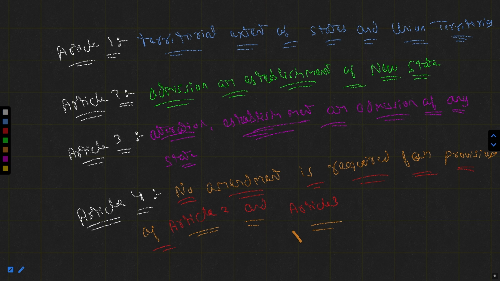So here you can see the clear picture. Got it? So why is it said that no amendment is required for the provisions of Article 2 and Article 3? Because Article 1 is in the Constitution, which carries the territorial extent of states and the union territories. So it is already mentioned in the Constitution.